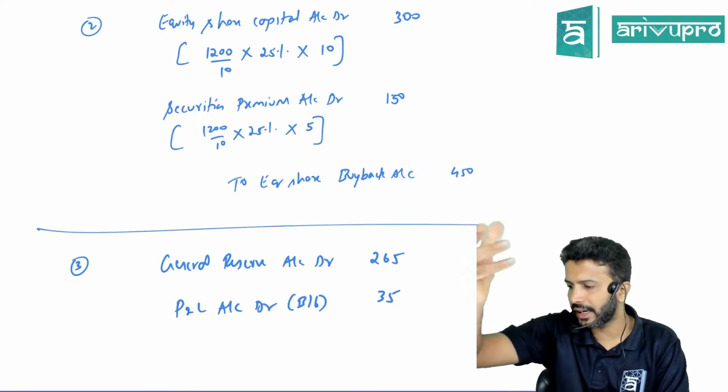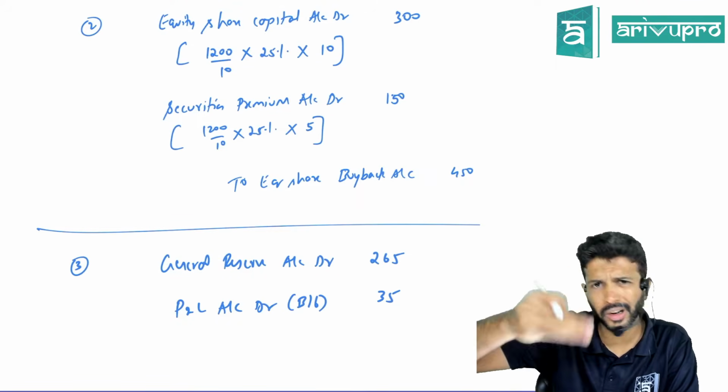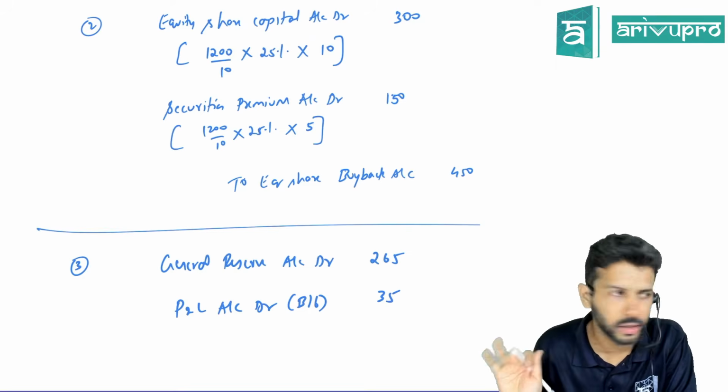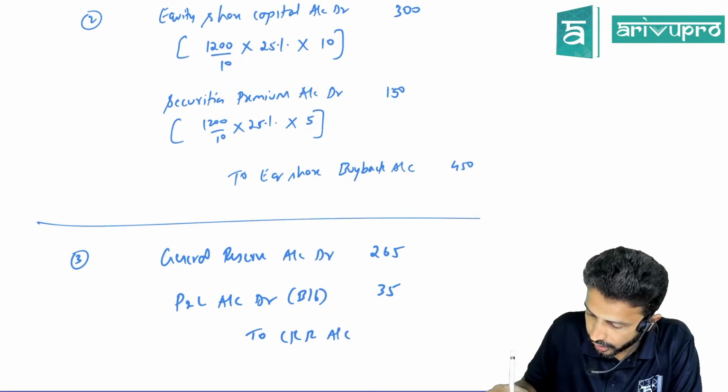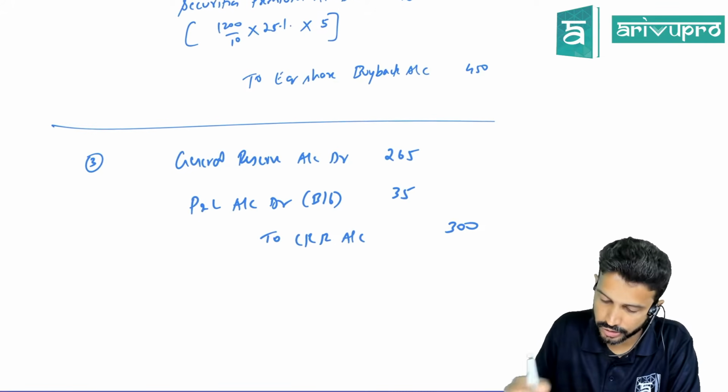You can use this in any proportion. It's all right, but this is what ICAI does. So if you want to sync up, you can do it. To what account? To CRR account 300. So that's all for your CRR creation.